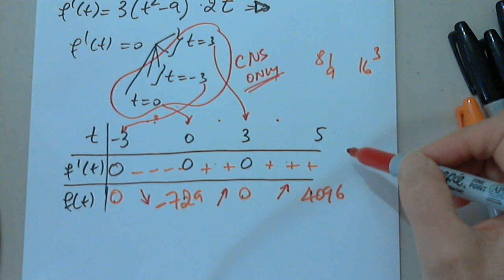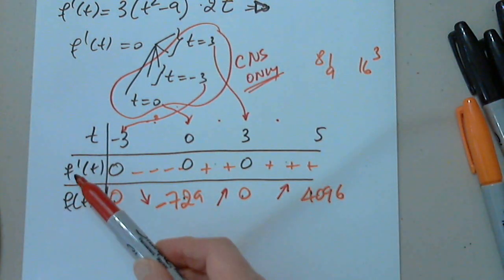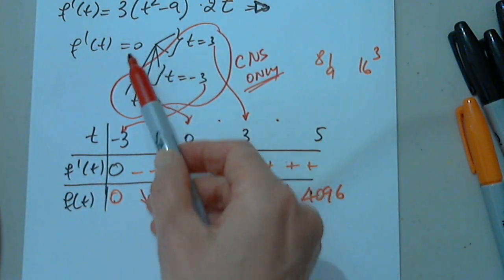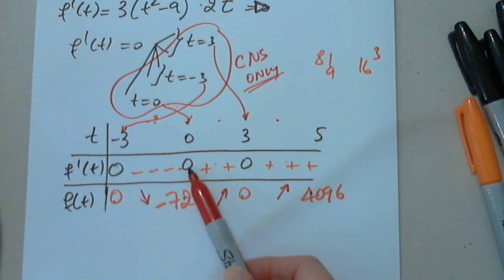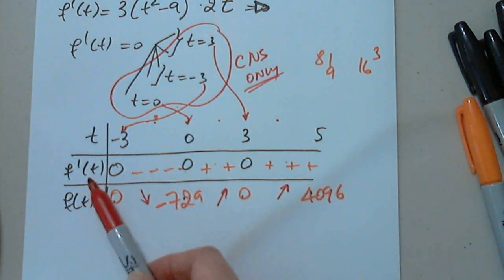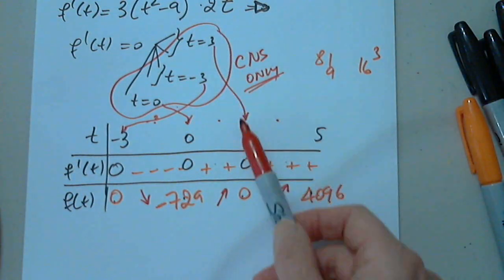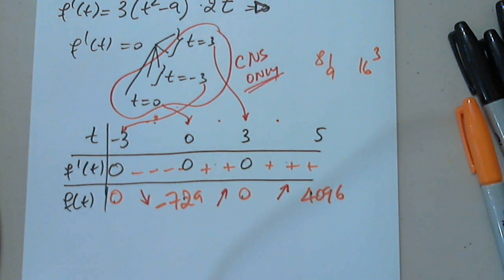But the table has only critical numbers. That's why f prime is 0 under -3, f prime is 0 under 0, and f prime is 0 under 3. Okay. Better? Yes. Awesome. Thank you.